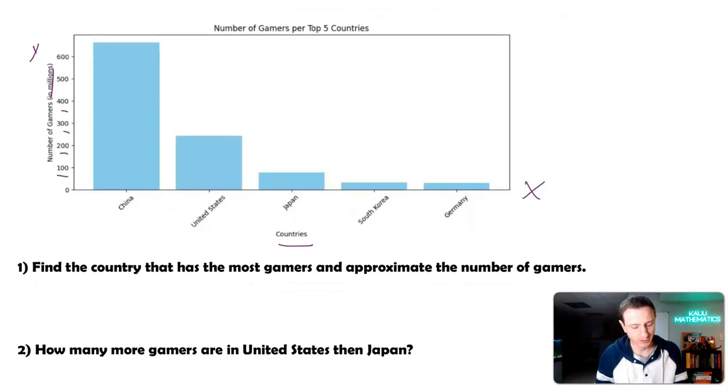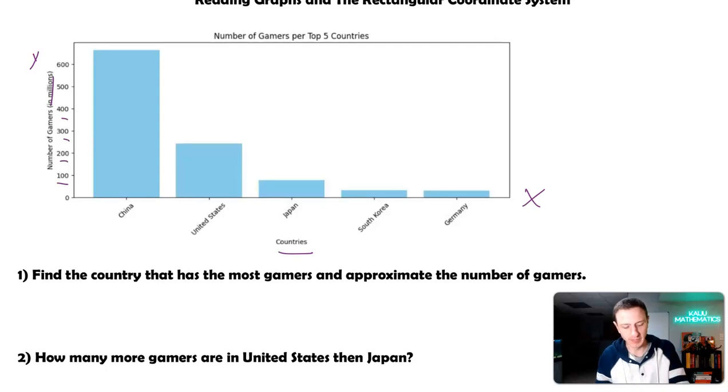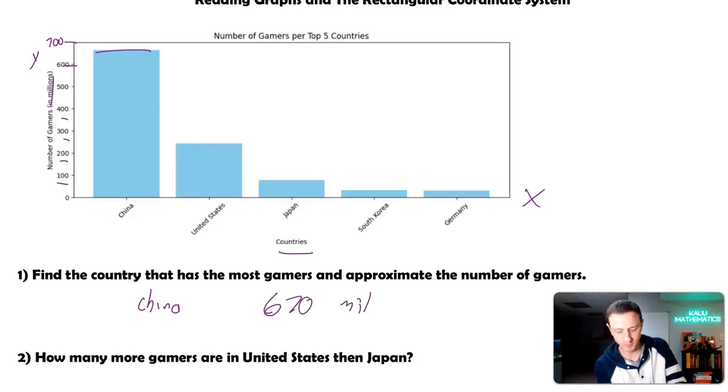First question, find the country that has the most gamers and approximate the number of gamers. That would be the highest bar, which would be right here, so that would be China. And we want to approximate. This isn't the greatest bar graph because it doesn't tell us 700. Usually it would tell you 600, and then if this next bar doesn't get to 700, they'd still tell you here's 700, so you would know if it's close to 700 or far away from 700. Based off of this, I'd say we're probably closer to 700 than not, so I've just approximated 670 million. Not looking for extreme precision or anything.